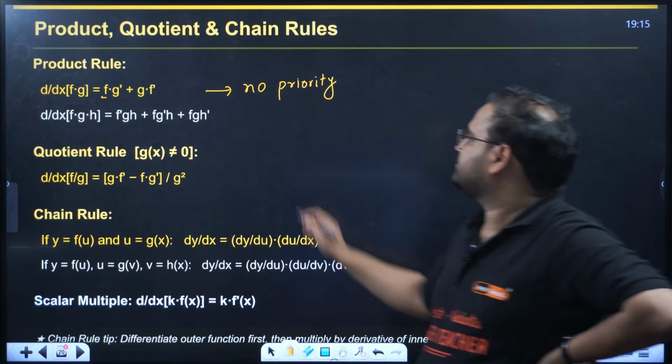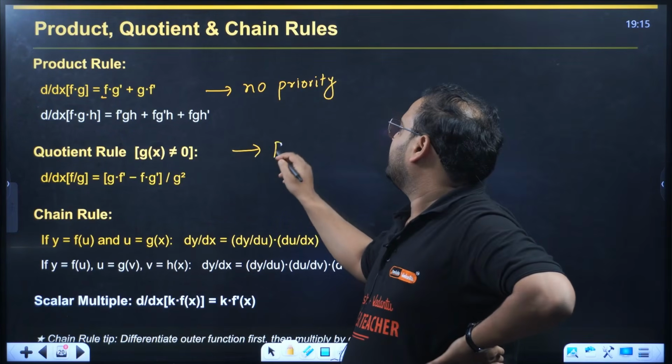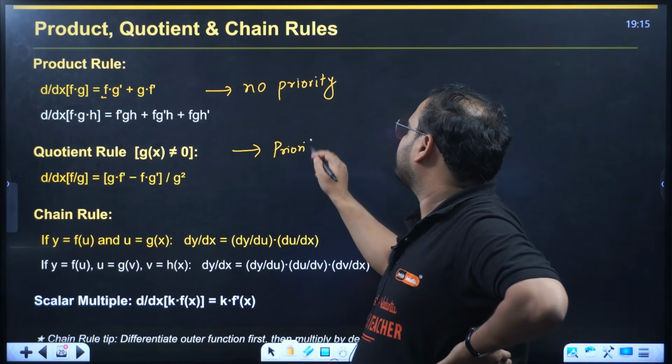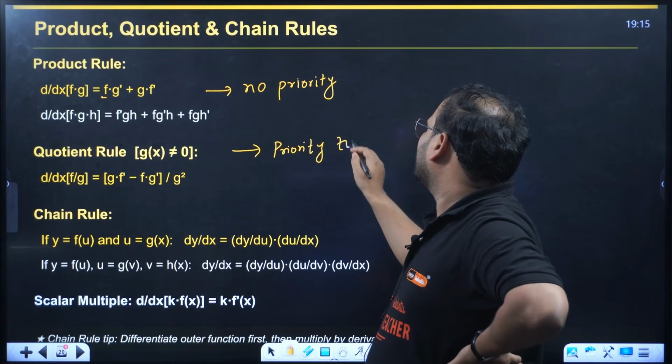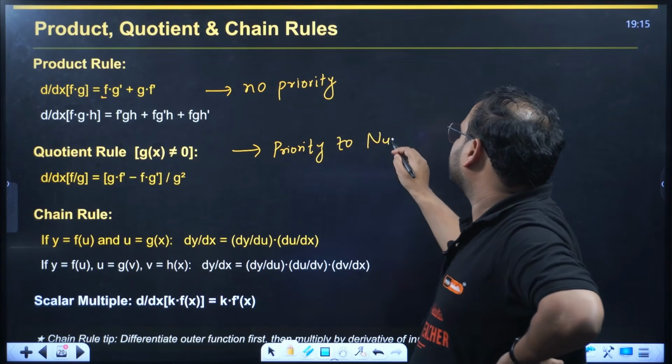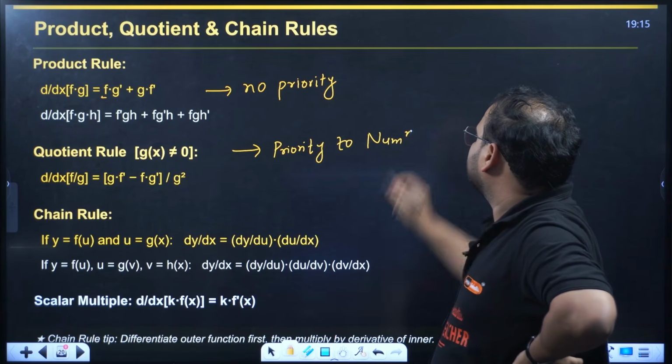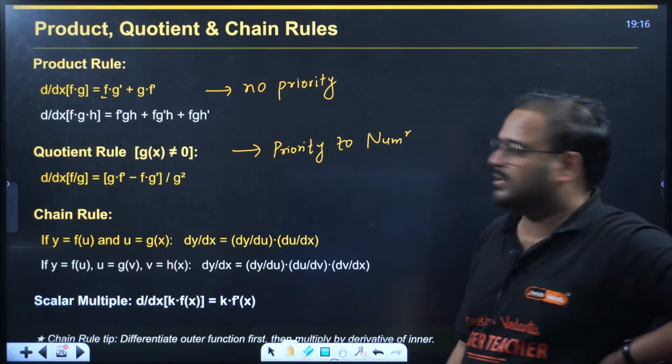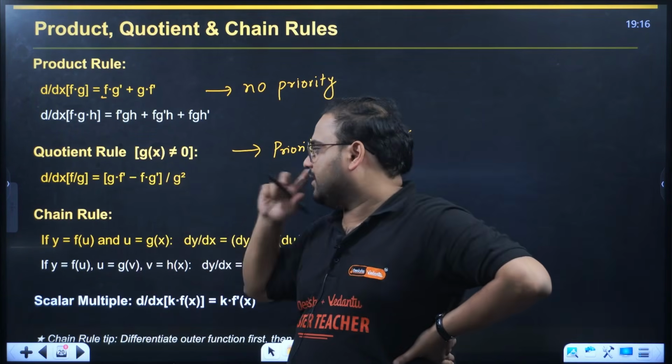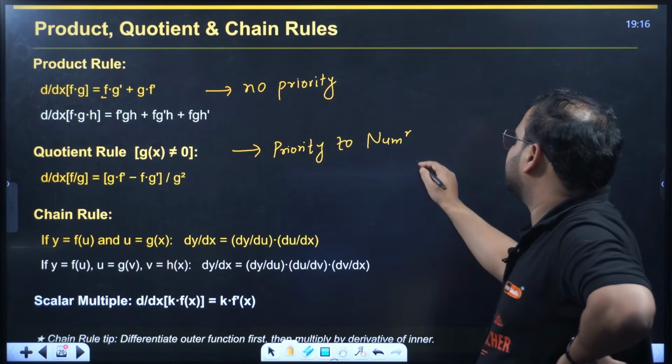Quotient rule, priority to numerator. They give priority to the numerator, meaning when you differentiate it, I'll write it over here as well.